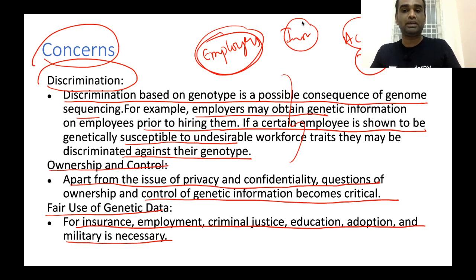Now, if the insurance company has access to genetic data, what can they do? They can determine which persons are more susceptible to particular diseases, which persons are more susceptible to accidents. All these things they can determine. Based on that, they can vary the rates of their insurance offerings. Clear? So there is discrimination here based on genetic data. To prevent that from happening, we should employ a practice called fair use of genetic data. So these are the concerns with respect to the use of genome sequencing.